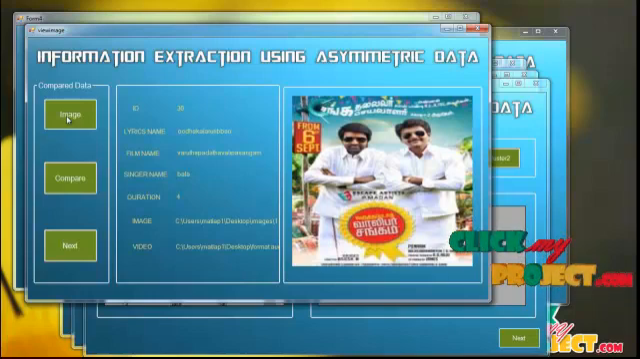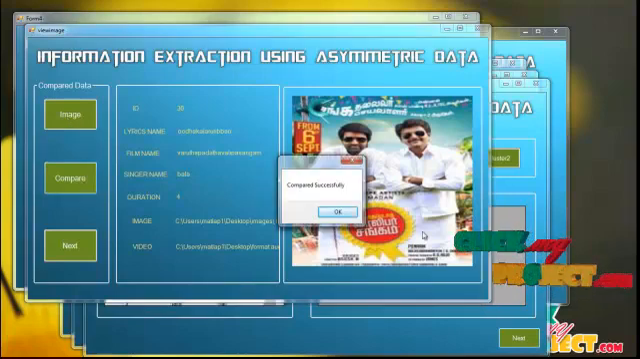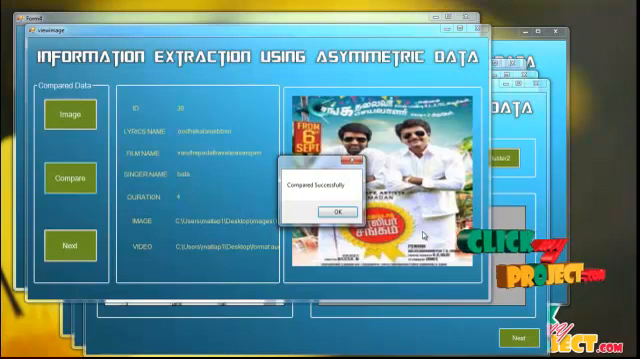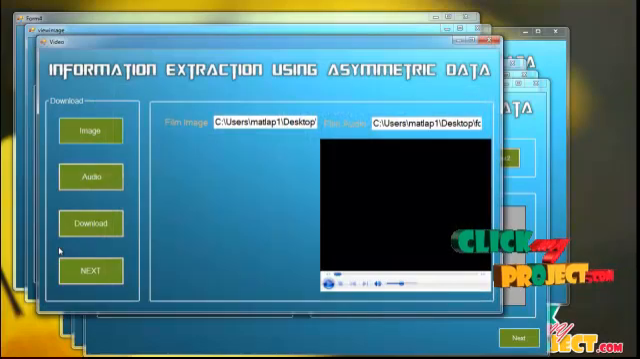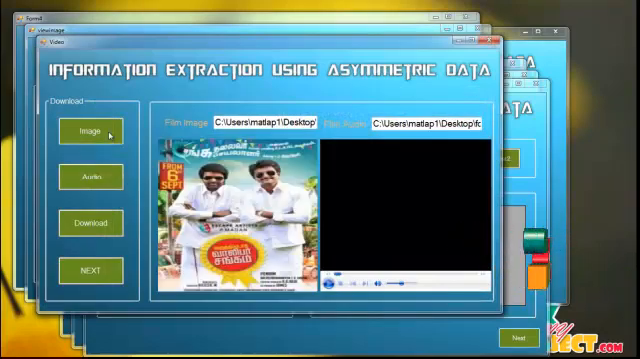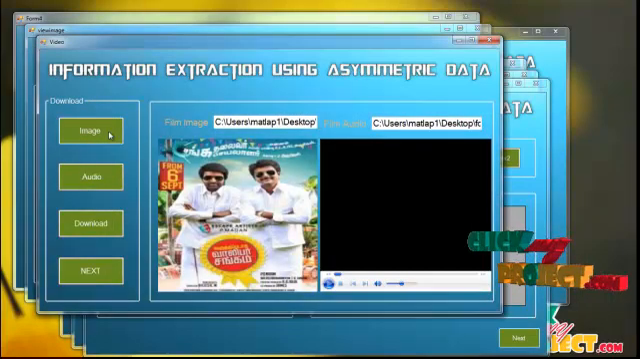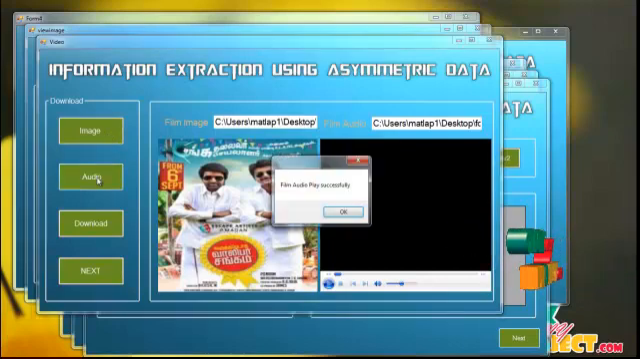To compare the clustering process, whether the user's query is relatively matching or not, click on the compare button. The admin process checks whether the user's search query and the details are the same or not, and the comparison is displayed as successful. To click on the next button and the image button, the image is shown depending upon the user's search query. To click on the audio button, the film audio plays successfully.